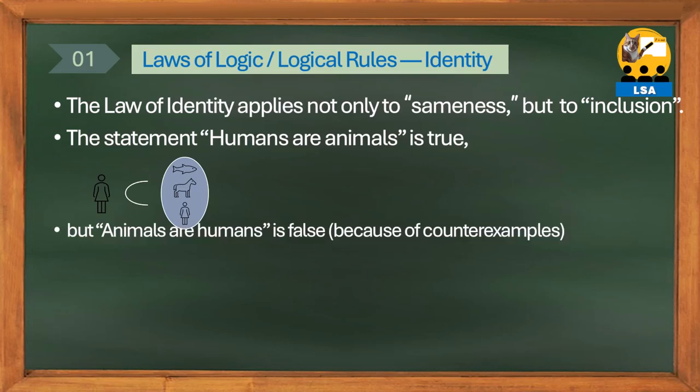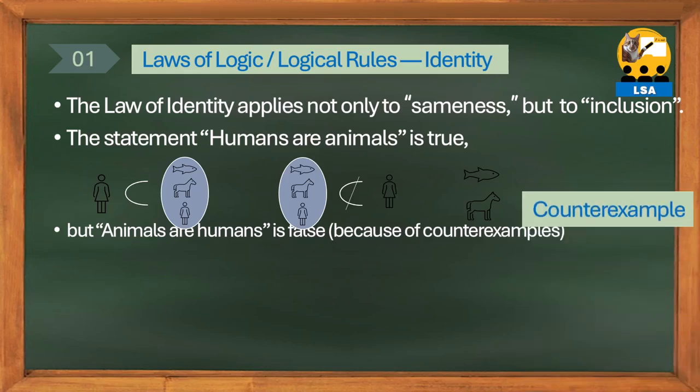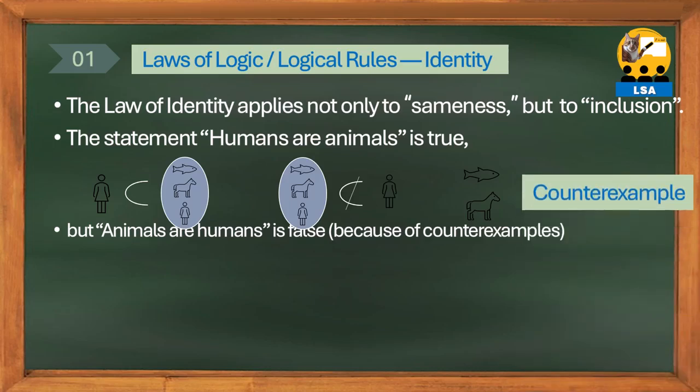This is because, among animals, there are things that are not human, such as fish or puppies. An example that proves a proposition is false like this is called a counterexample. The proposition, an animal is a human, has a counterexample, making it a false proposition.